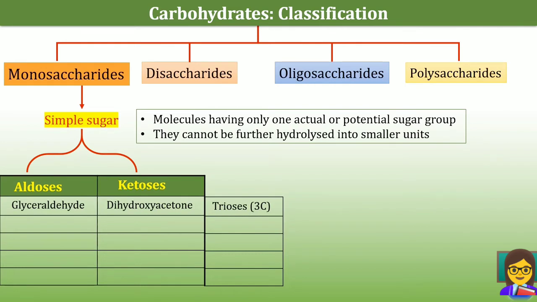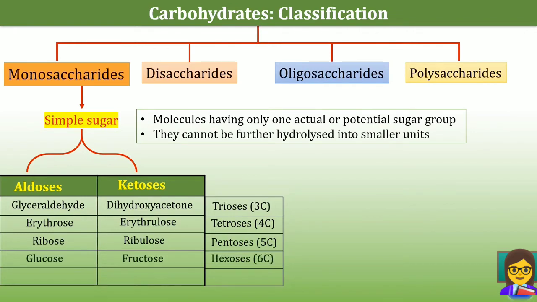Glyceraldehyde is an aldose sugar and dihydroxyacetone is a ketose sugar, and both contain 3 carbons, and that's why they are also called trioses. Erythrose is an aldose sugar, erythrulose is a ketose sugar, and they contain 4 carbons, so they are called tetroses. Ribose is an aldose sugar, ribulose is a ketose sugar, and both contain 5 carbons, so both are pentoses.